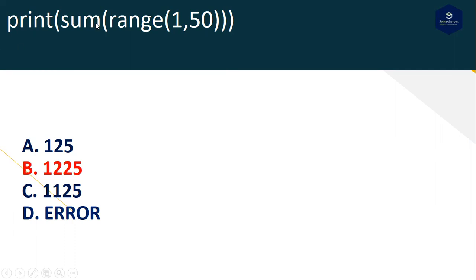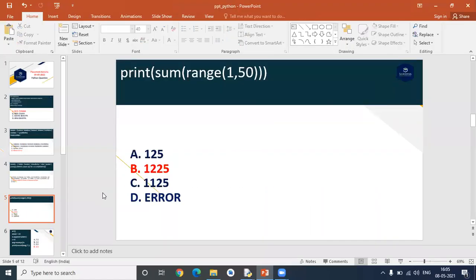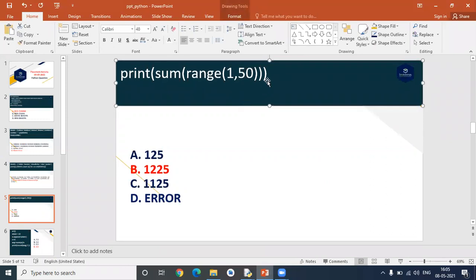So here I wanted to add 1 to 50. The numbers are 1, 2, 3, 4, 5, till 50. I wanted to add all the values, so that is displayed here. It's a simple thing. You can just trace it out manually and you can get this answer. So that's why 125 is the right answer. That's a simple thing. If you want, I will just run this program.